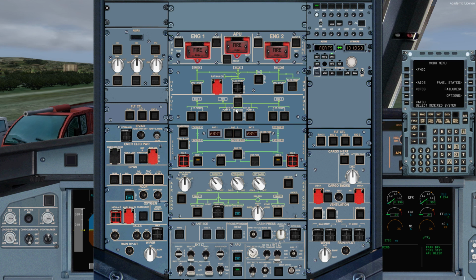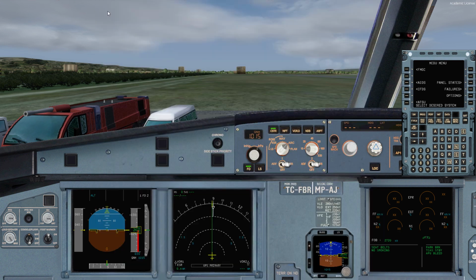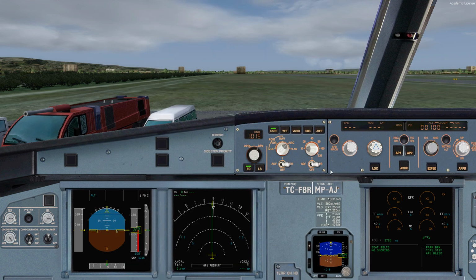Let's turn all the fuel pumps on, all exterior lights set, integral lights also set, and I put the seatbelt sign on. Thereafter, local QNH today is 1015, and an initial altitude of 5,000 feet is quite enough for a visual circuit in Eskişehir. So let's change the FCU integral light as well.